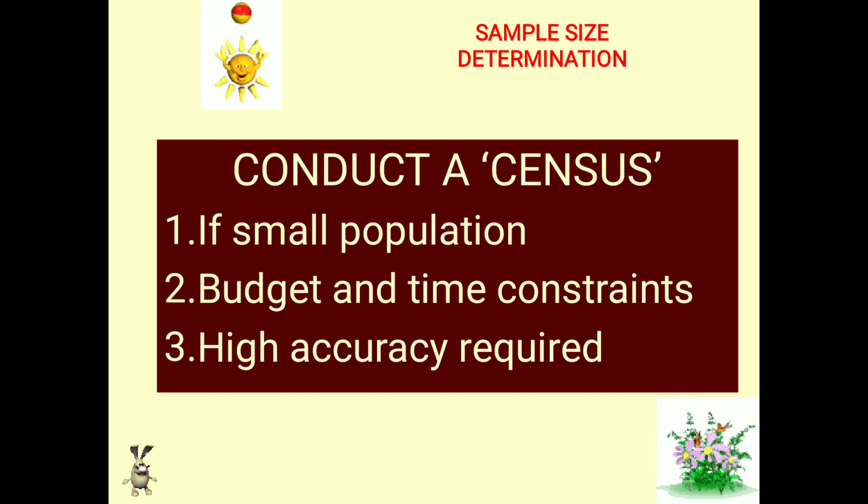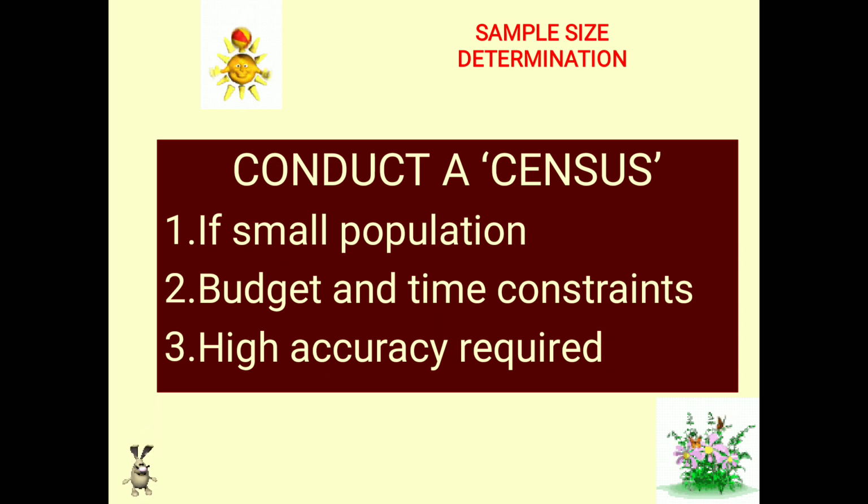So there are different methods to determine the sample size. But if the population is very small, you have constraints of budget and time, and high accuracy is required, then the sampling method is not the right method. In fact, use the census method. Census method means counting each and every item or respondent of the entire population. That is called a census approach.